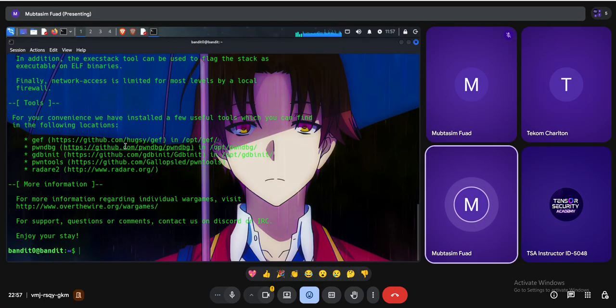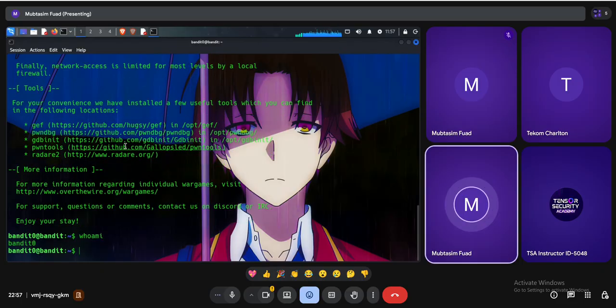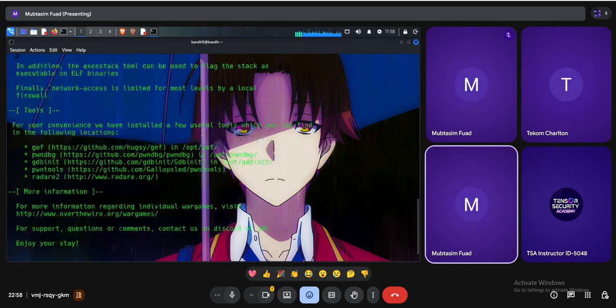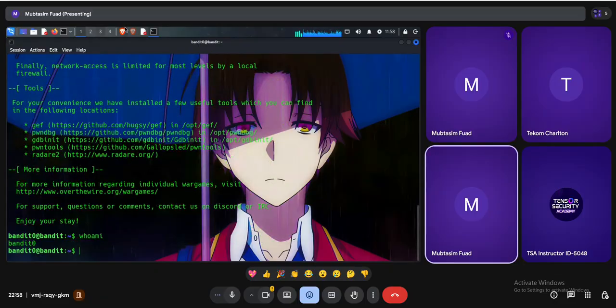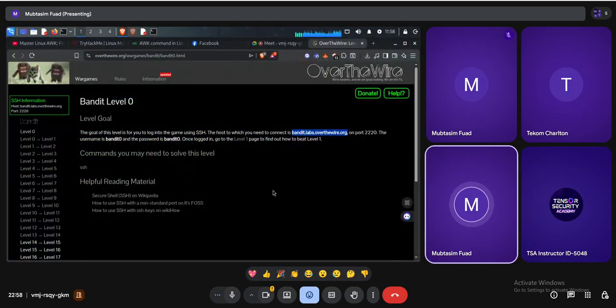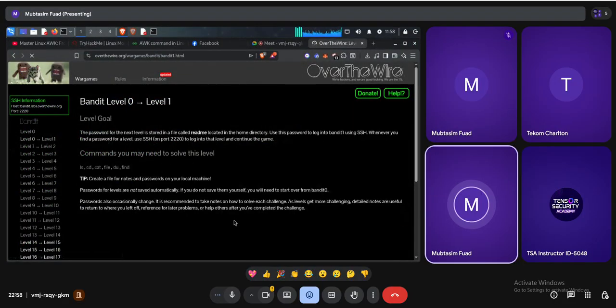Okay, now we are set to log in. How can I confirm? Use the command whoami, and as you can see, my username is bandit0. That means I am currently logged in as bandit0 on this specified host name. So let's go for the second level. It will ask for some more tasks. So level 0 to level 1.